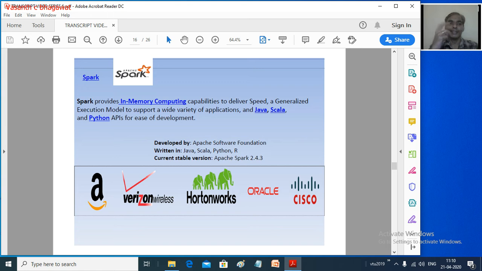That's what we can call in-memory functionality. So Spark provides this, so that the efficiency increases very speedily when doing our analytics.